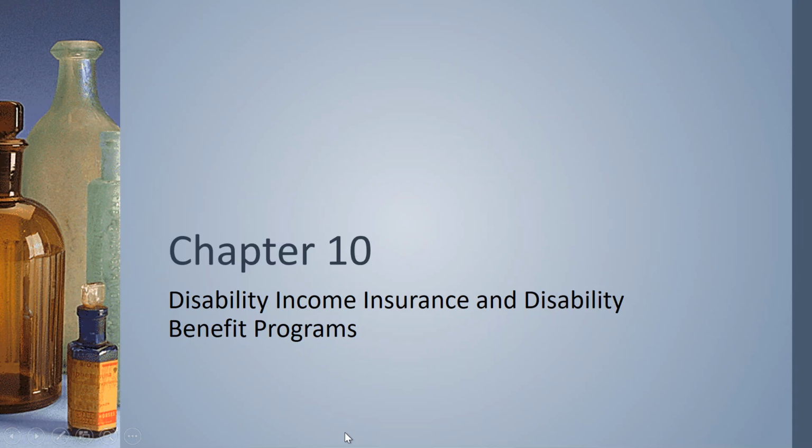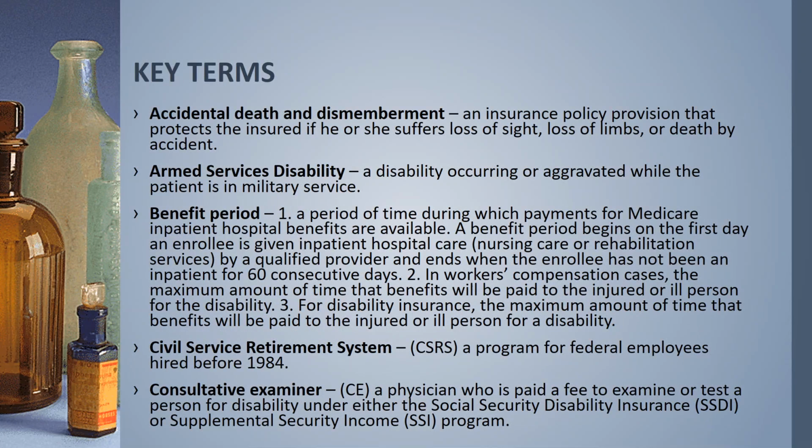Chapter 10 is Disability Income Insurance and Disability Benefit Programs. Our key terms for this chapter: accidental death and dismemberment, an insurance policy provision that protects the insured if he or she suffers loss of sight, loss of limbs, or death by accident. Armed services disability, a disability occurring or aggravated while the patient is in military service.